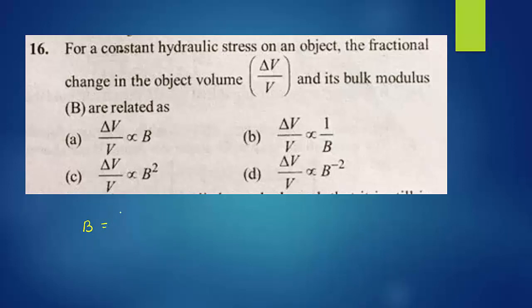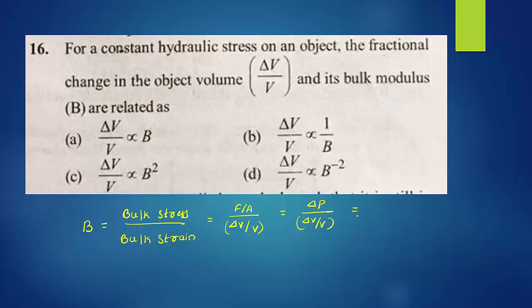Bulk stress, meaning volume stress, divided by volume strain, or restoring force per unit area divided by delta V divided by V. We consider only magnitude, so force per unit area is equal to change in pressure, delta P, divided by delta V by V.